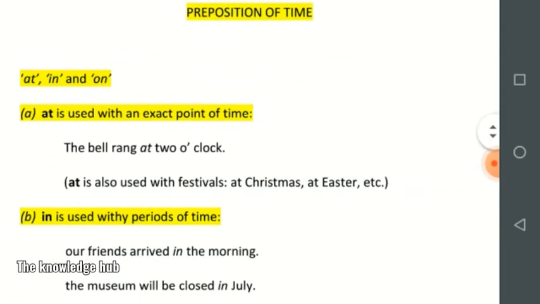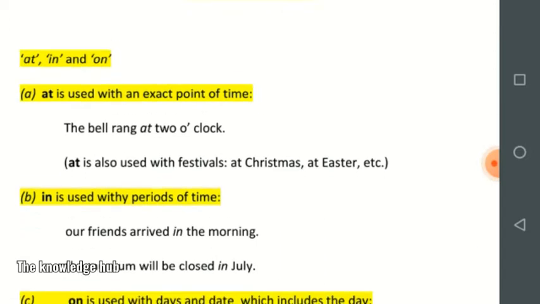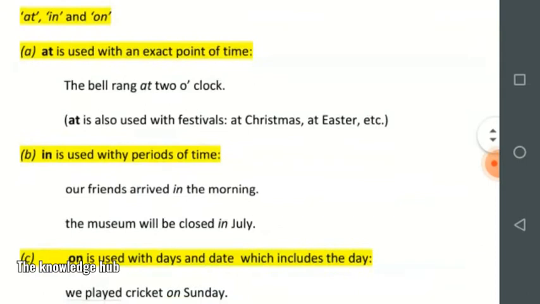Prepositions of time: at, in, and on. At is used with an exact point of time. The bell rang at 2 o'clock. The train departed at 2 o'clock.